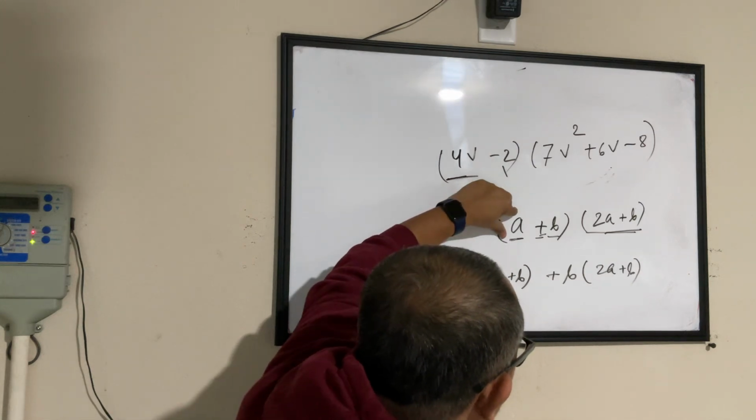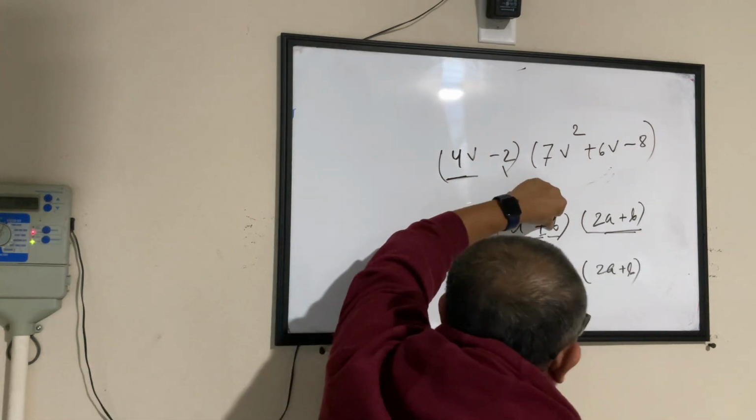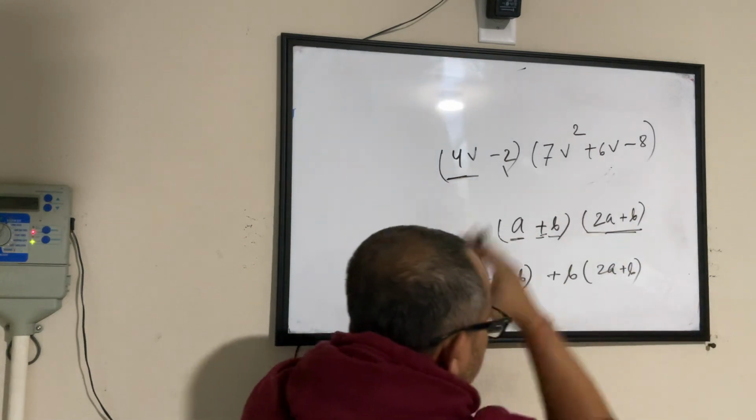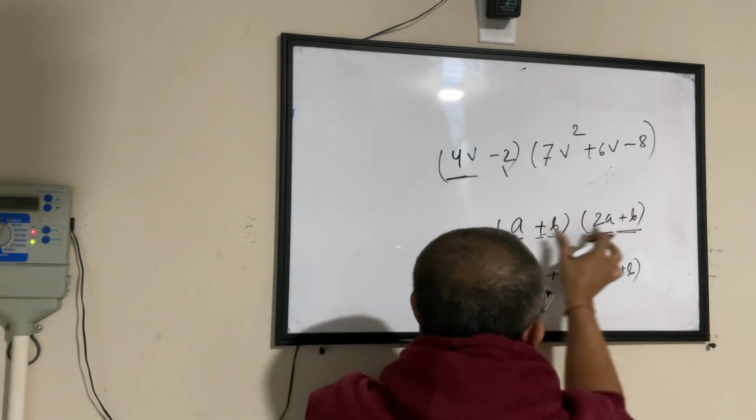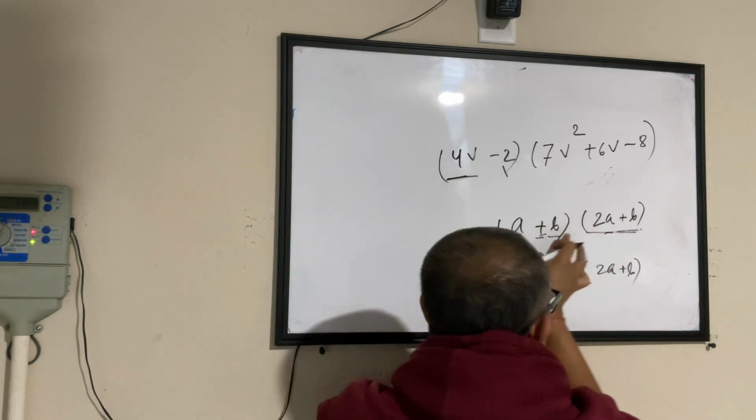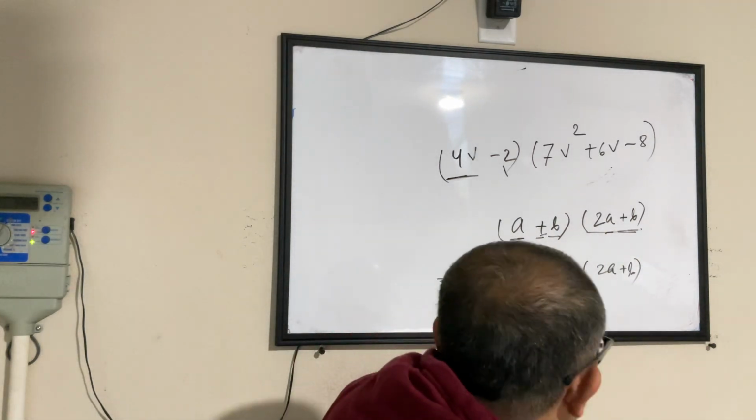Look at this. This one I picked, multiplied by the whole thing. This one I picked, multiplied by the whole thing. Or you can go the other way around also. You can say this thing multiplied by the whole thing plus this thing multiplied by the whole thing. That is up to you. Now you say why.